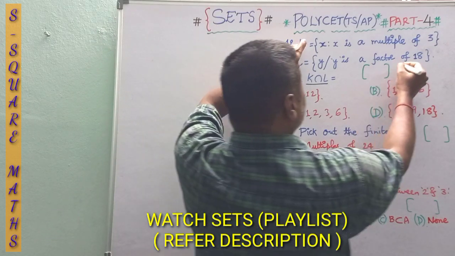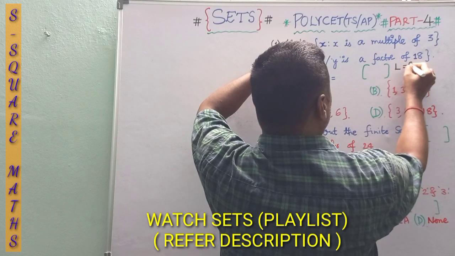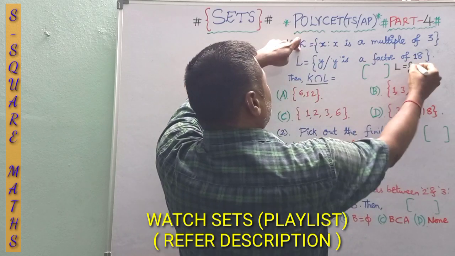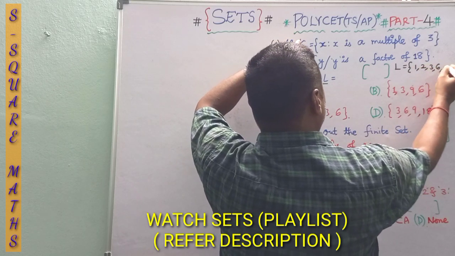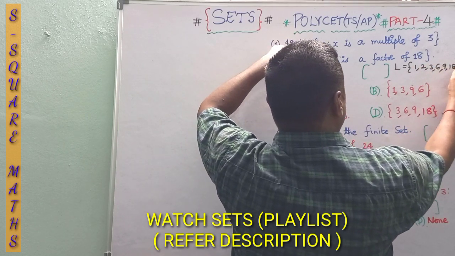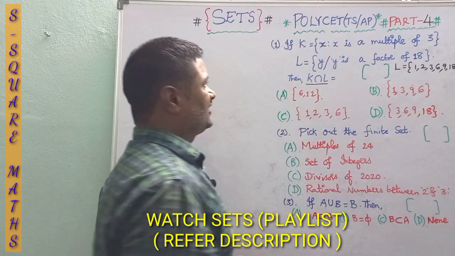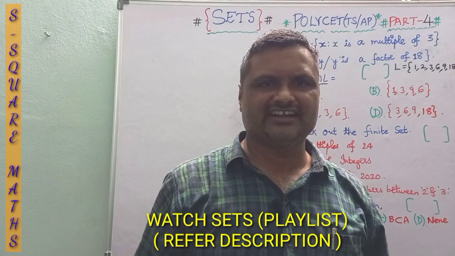Now let us list out L here. Elements of L: 1, 2, 3, 6, 9, 18. The set of multiples of 3 is infinite in number.